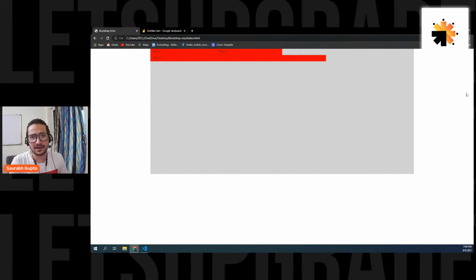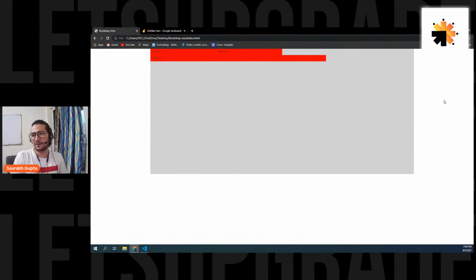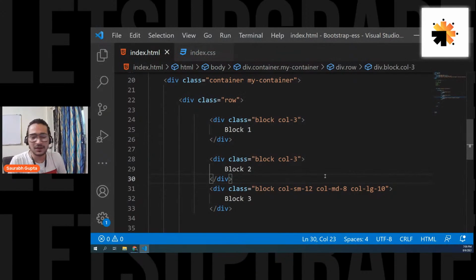So I hope it is clear, everyone. I think it's not even going large. It's still like a medium device. My desktop, I think, is still a medium device. Okay, that's cool, not a problem. It will simply work, so don't worry. In your case, if you have a large desktop, it will definitely work. So this is the most important thing that you have to understand.